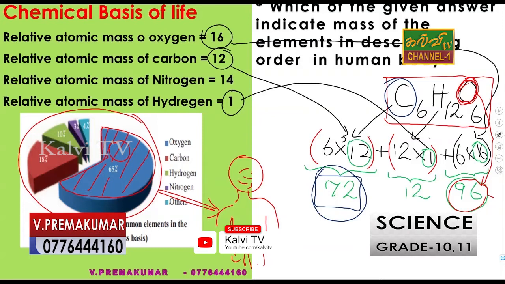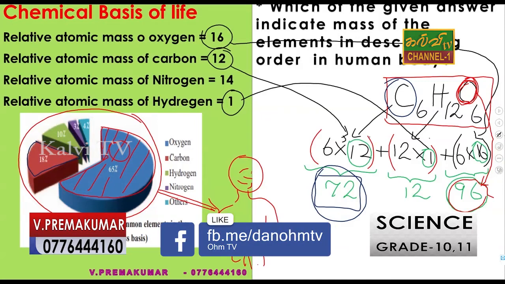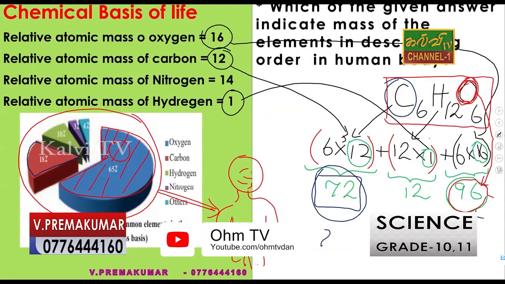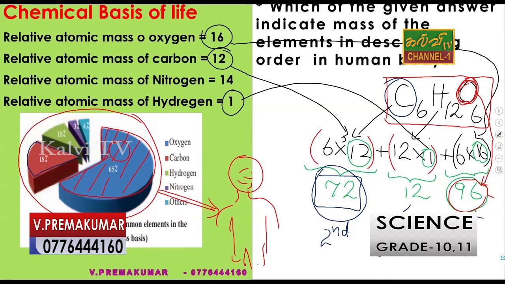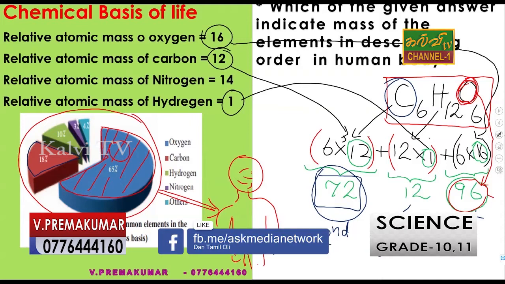So here also we have found the carbon, 18%. So this is the first, this is second, and the third one is third according to the mass of the human body.